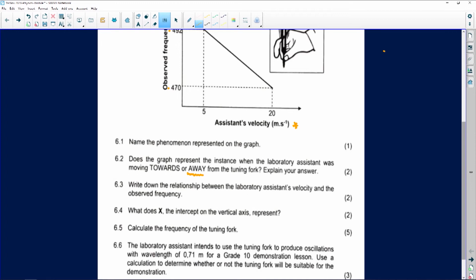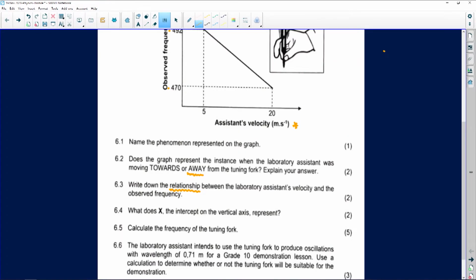So let's look at 6.3. We must write down the relationship. Remember, when they talk about a relationship between two things, think about directly proportional, think about inversely proportional. What is the relationship between intermolecular forces and substances? What happens if this increases, this remains the same? When they talk about relationship, it's almost like a comparison between two things. What will happen if this or that is then changed?